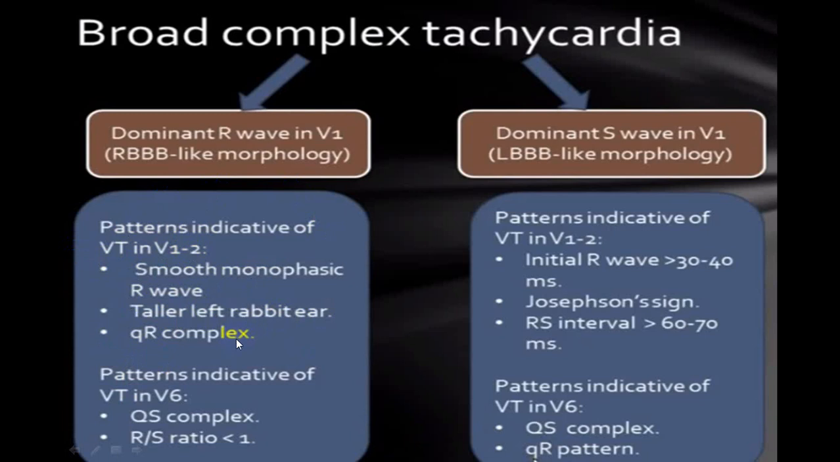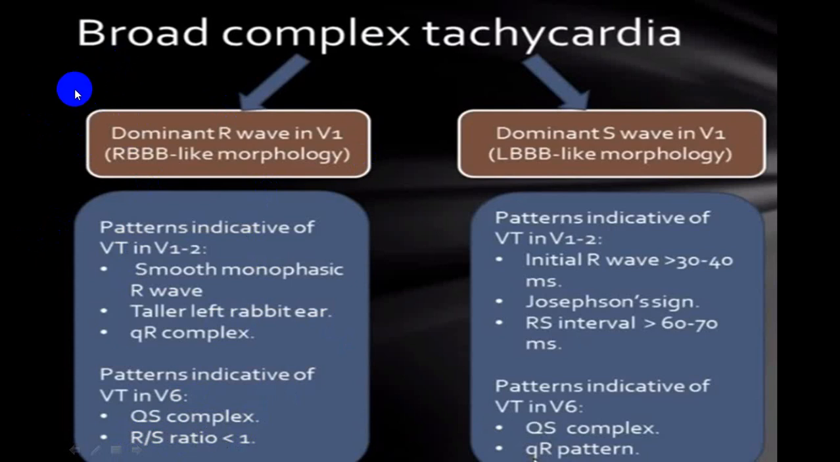This is very difficult to remember. It is very easy: if you get that pattern, and in V5, V6 you get what we call a deep S wave, then it is more in favor of SVT with aberrancy. While in the case of VT, in V6, if you get a QS pattern or an R by S ratio less than 1, R by S ratio less than 1, it is in favor of VT.